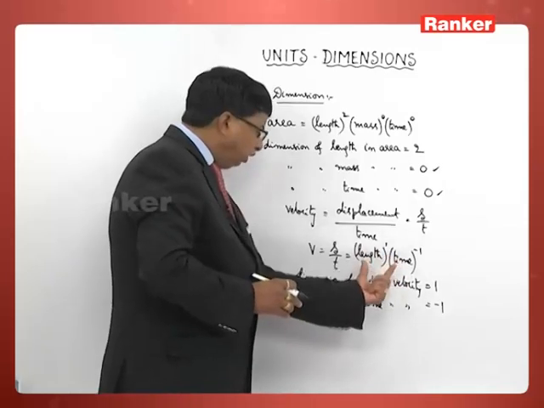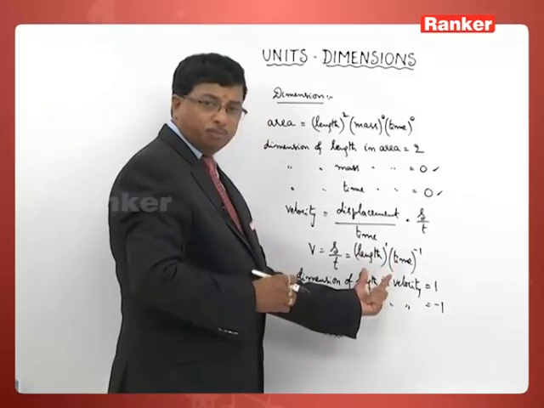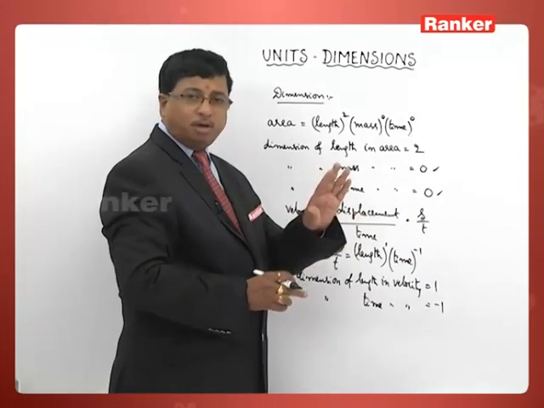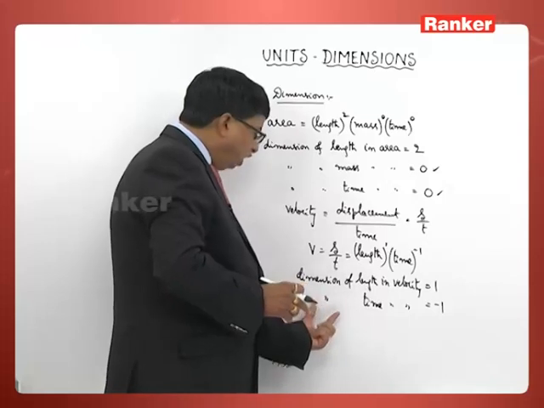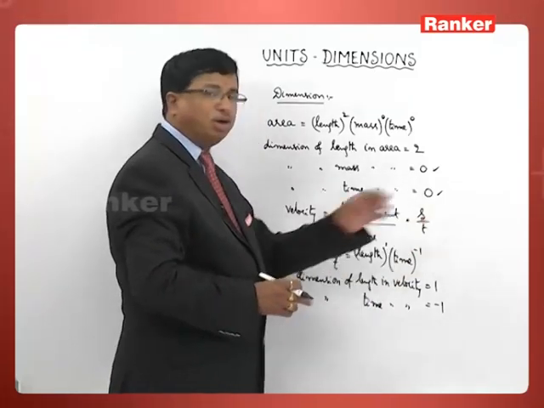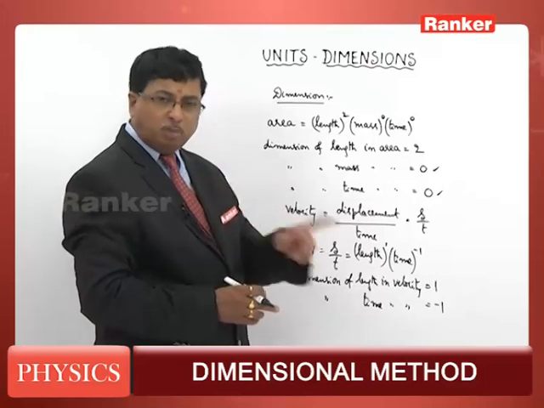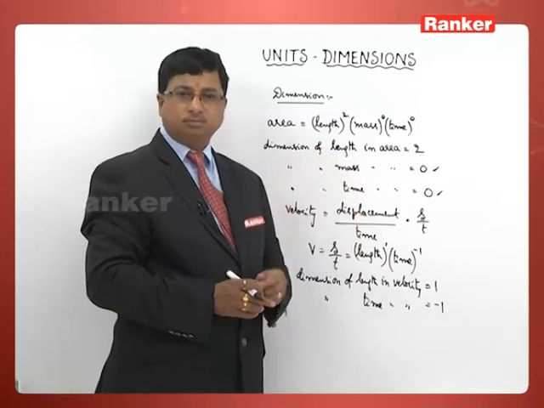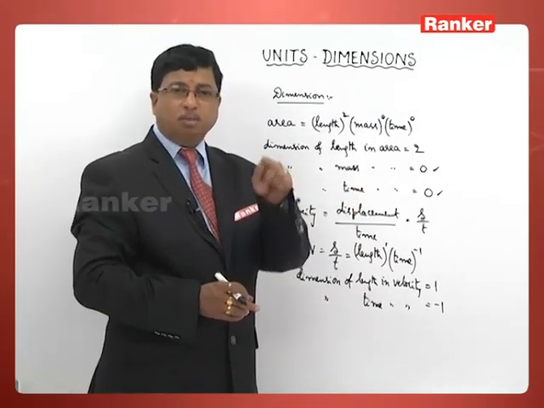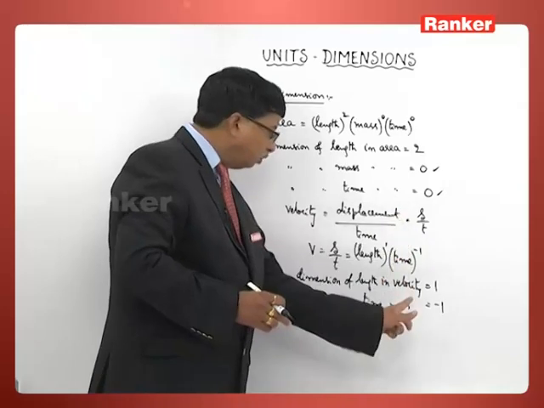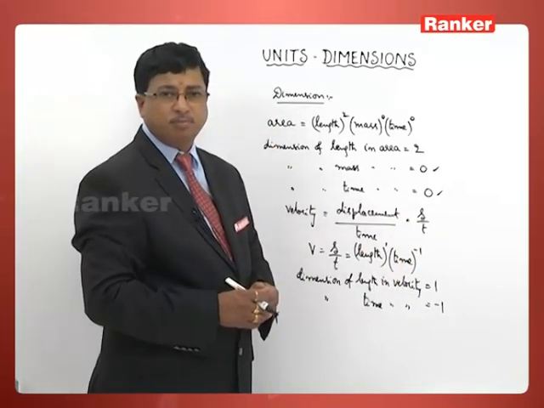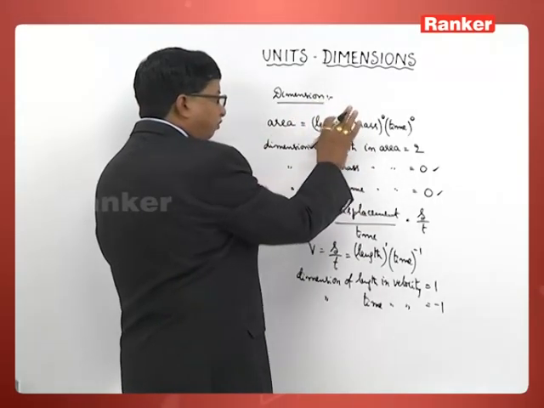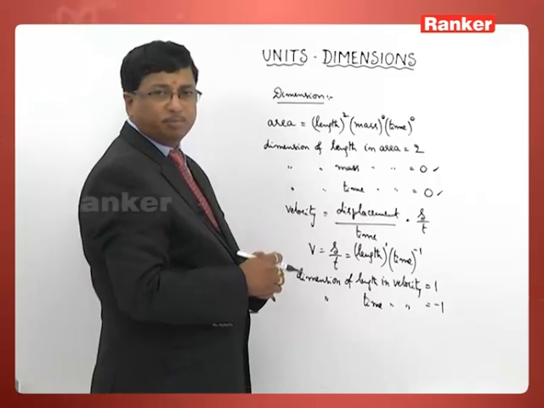But in this particular equation, if you carefully observe, there is no mass term in that. When the mass term is not there, it is understood that the dimension of mass in velocity will be 0. That means the velocity of any body is not going to depend on its mass. It is independent of the mass of the body. That is what you can conclude from this description. So this is the method of identifying the dimension of the physical quantity taken up.